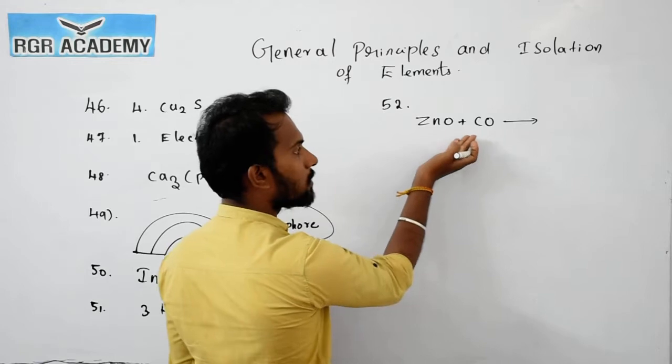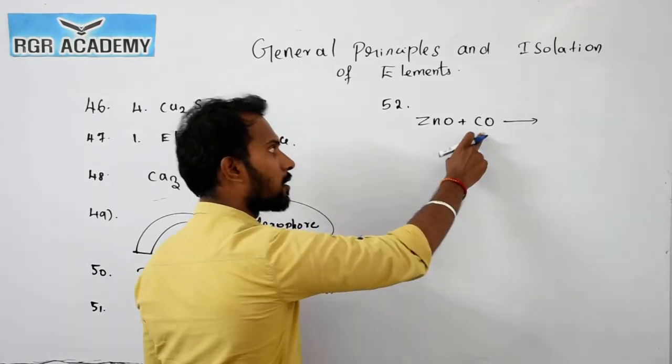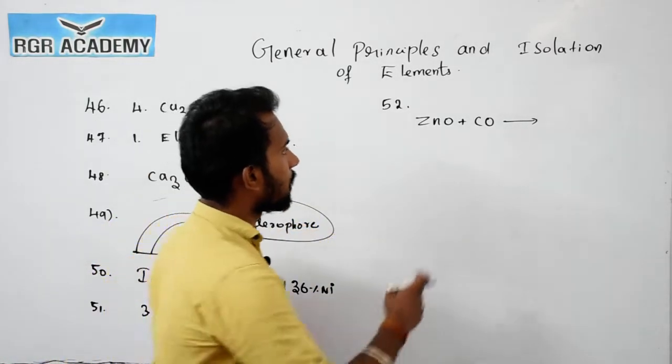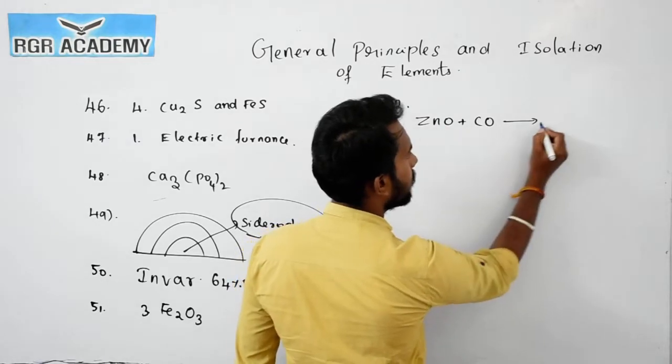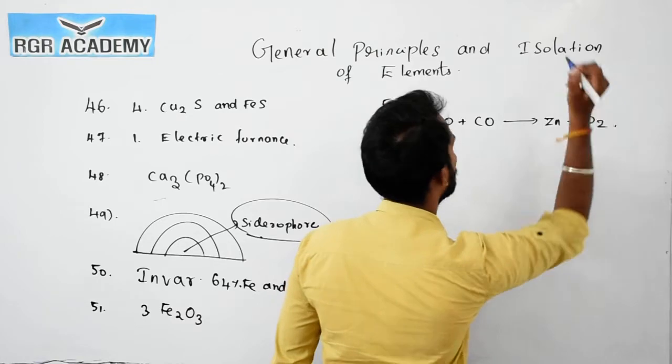This is an easy reduction method because carbon monoxide can act as the best reducing agent. Zinc oxide is reduced into metallic zinc and carbon monoxide converts into carbon dioxide.